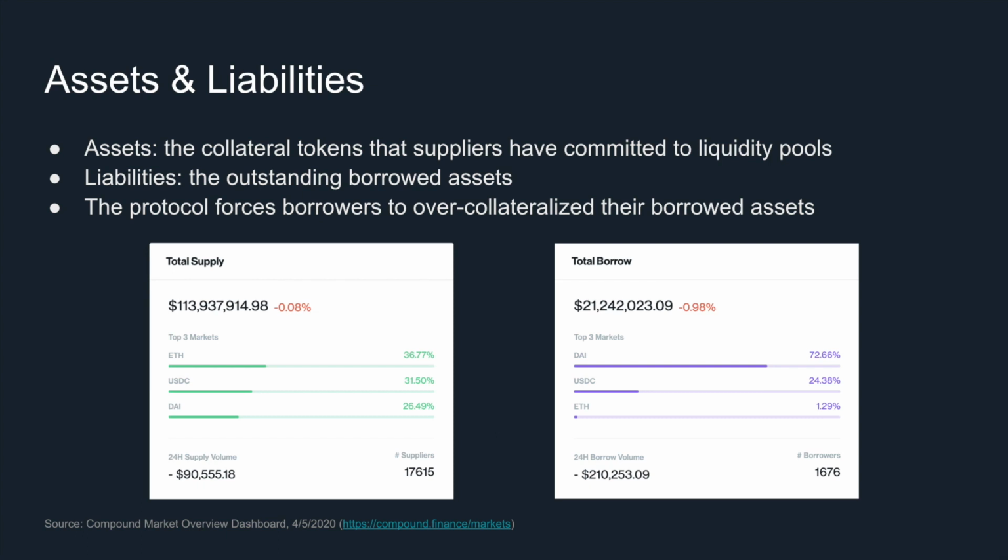Here's a screenshot of the Compound Markets Overview dashboard. If we look at the data, we find that the predominant use case in Compound is that users supply Ether as collateral and borrow the stablecoin DAI from Compound. Since the protocol forces borrowers to over-collateralize their borrowed assets, the total value of the supply assets must be greater than the total value of the borrowed assets.